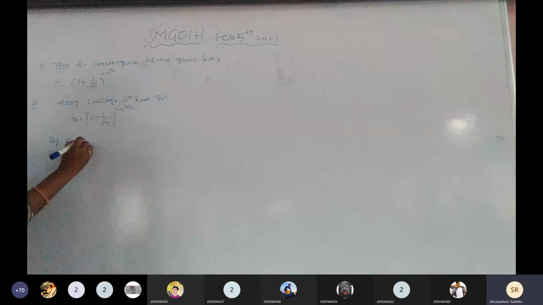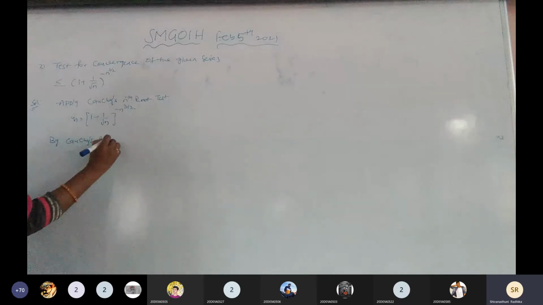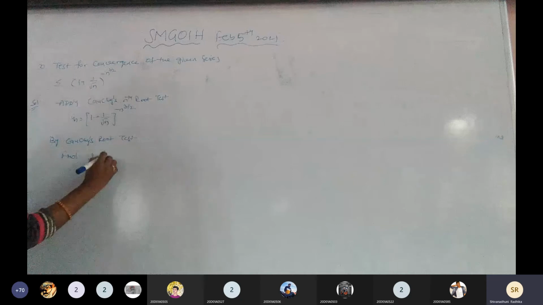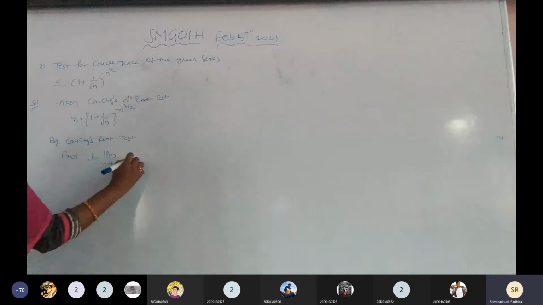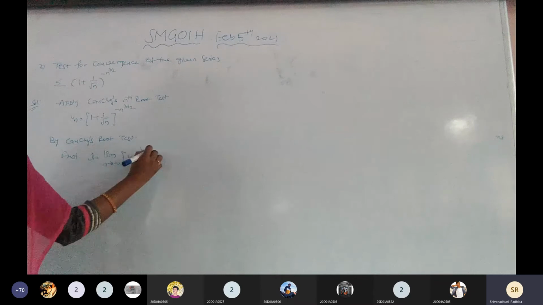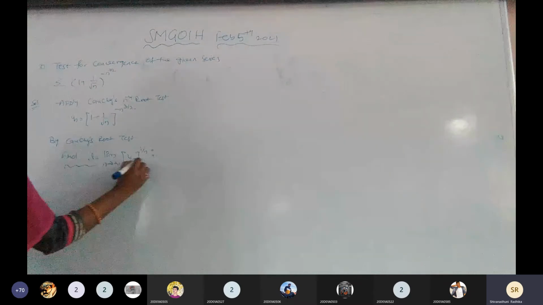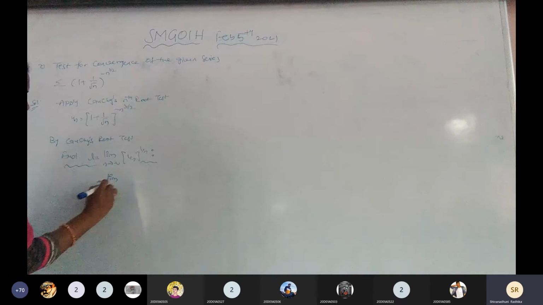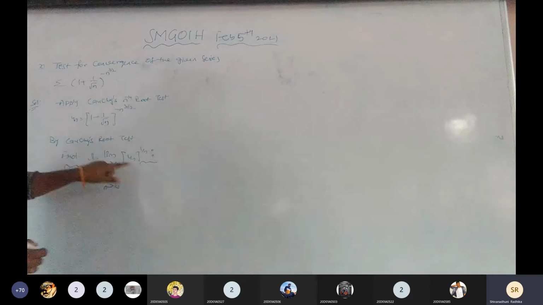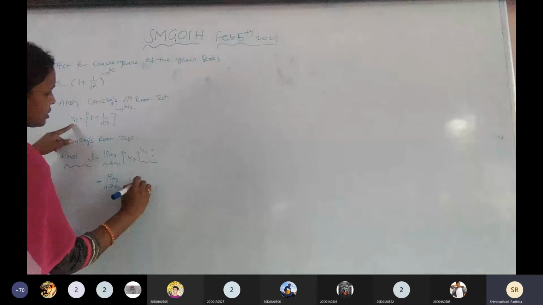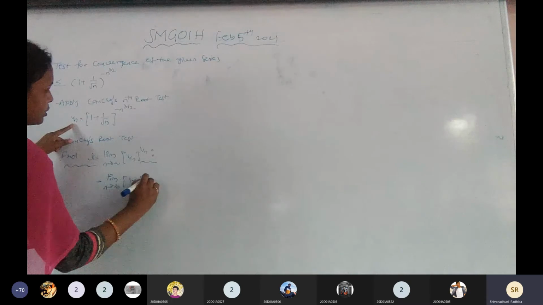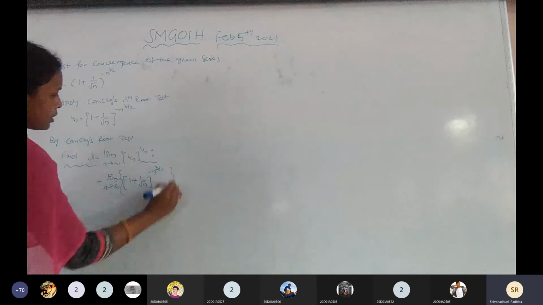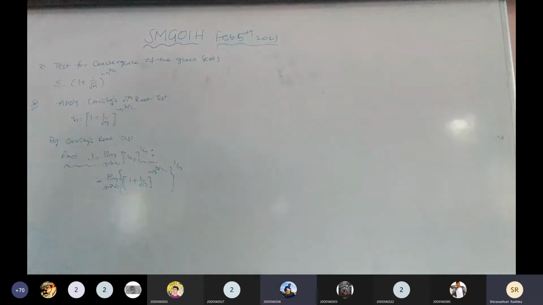By Cauchy's root test, find the L value. What is the L value here? Limit n tends to infinity un to the power of 1 by n. Is it clear? Now, limit n tends to infinity. What is un? I am going to substitute here: (1 plus 1 by root n) to the power of minus n to the power of 3 by 2, whole to the power of 1 by n. Is it clear to all of you?